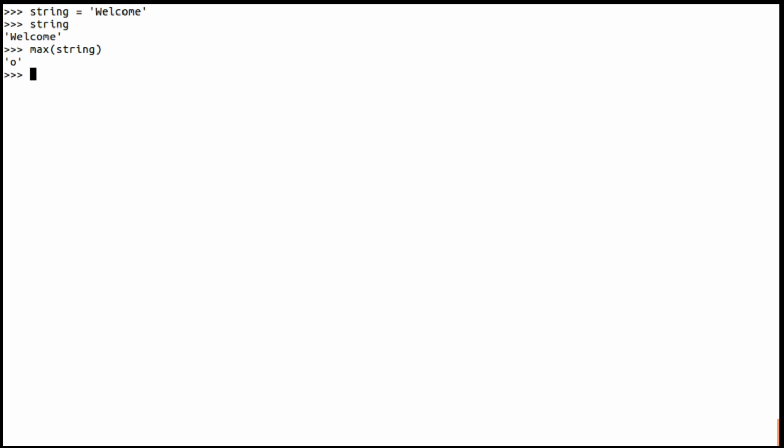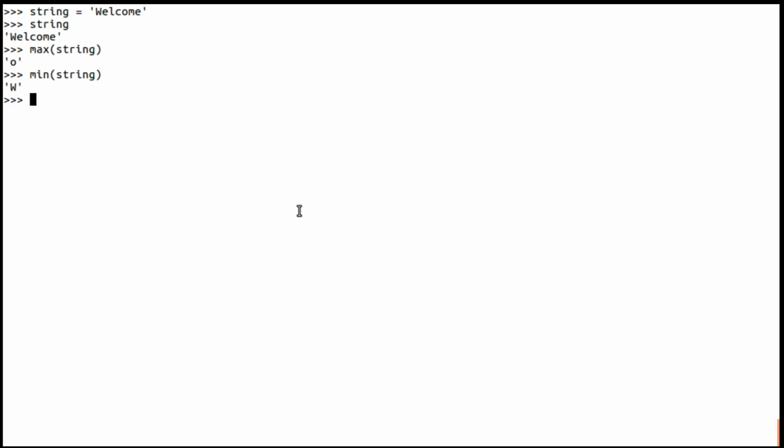It should return o. Similarly, we have seen a function called min also, which returns W, because it's a capital letter and the remaining are all small letters, and the ASCII value of capital letters is lesser. So that's what it has returned, W. We have seen so many other functions, and to this max function we have supplied an object as an argument, right? But there are some methods also.